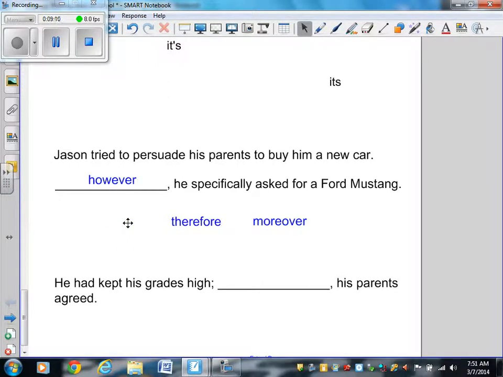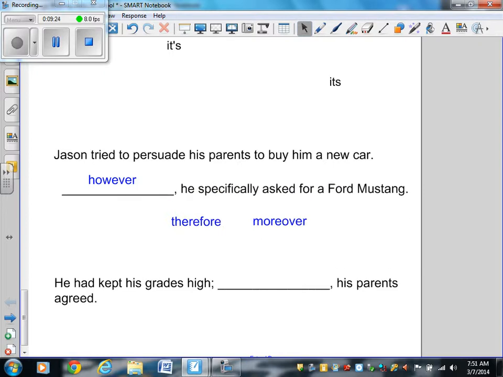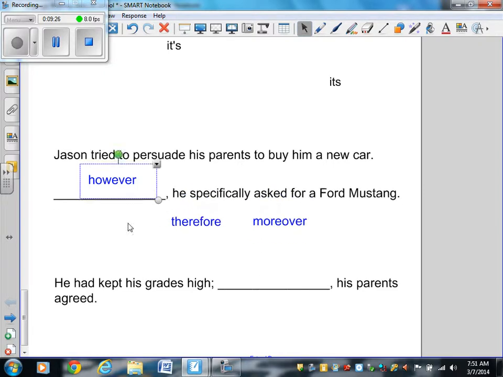Does this transition word work in this case? Jason tried to persuade his parents to buy him a new car. However, he specifically asked for a Ford Mustang. It doesn't work in this sentence because it's not showing a contrast. Okay, let me get my word down here. There we go. Let's try therefore.